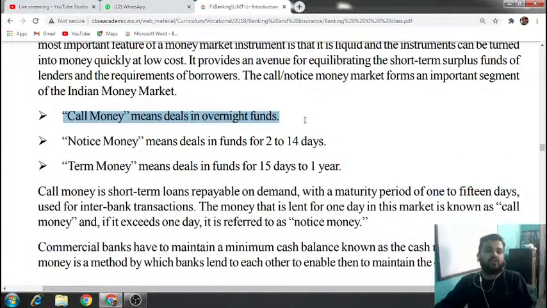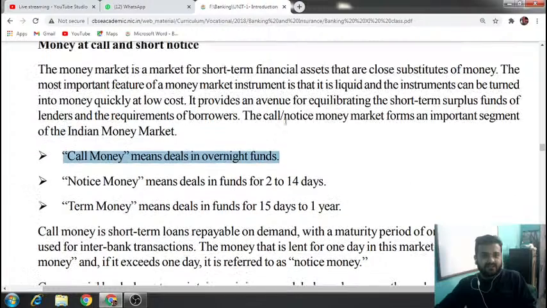Call money deals in overnight funds. Overnight funds means, for example, if today I am running short of funds, if my bank is Allahabad Bank or Indian Bank, and I'm running short of funds, then today at night, in overnight, I have to ask funds from another bank like SBI or Bank of Baroda or any other bank, okay? And that money has to be refunded within 1 to 15 days. Clear?